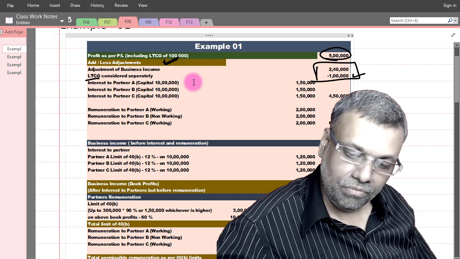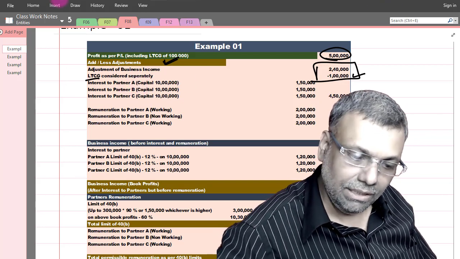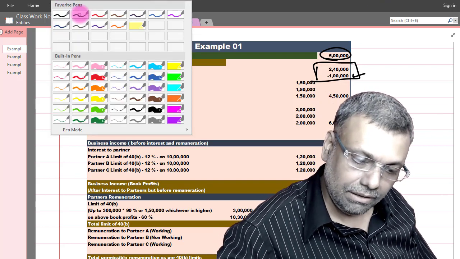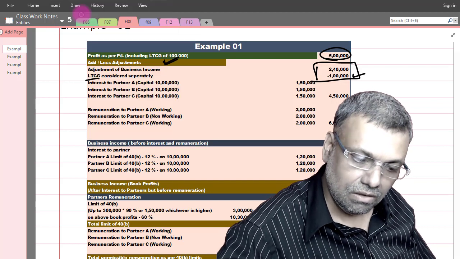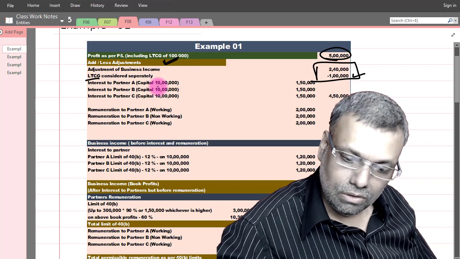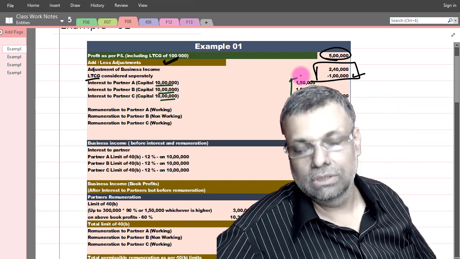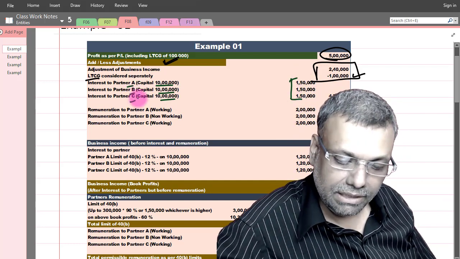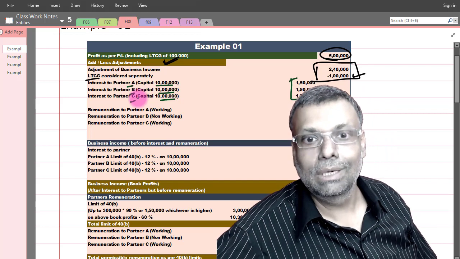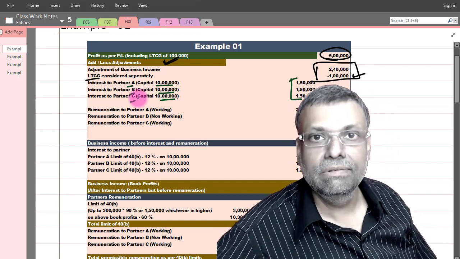Now I am assuming in this particular example that there are 3 partners. Each partner is employing capital of 10 lakhs and I am paying interest of 1,50,000 to each of the partners, so partners A, B, C. Apparently it is very much clear that I am paying interest at the rate of 15%.